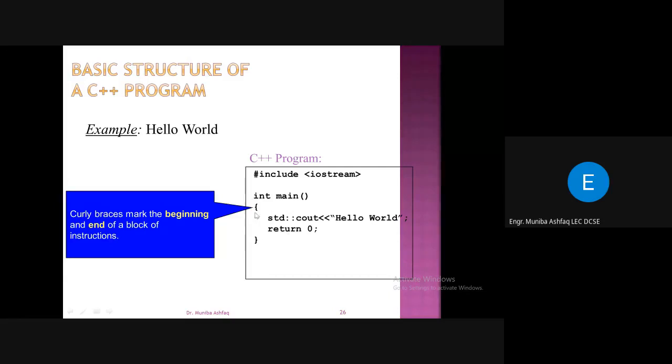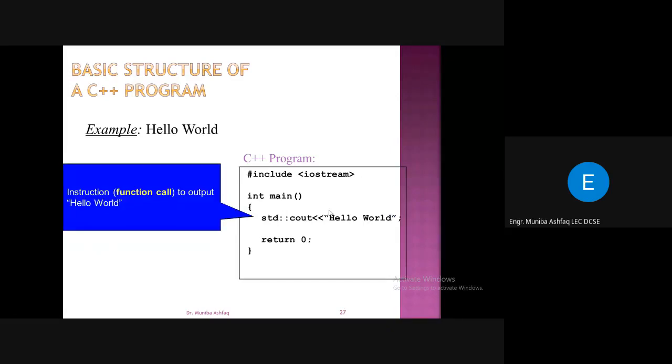Within these we have the instructions that we want the computer to follow. The instruction here is a function call to output hello world. This is a specific instruction in which we tell the computer to print hello world for us.